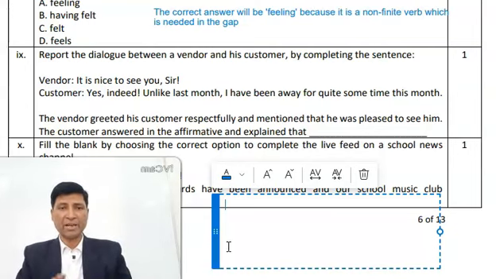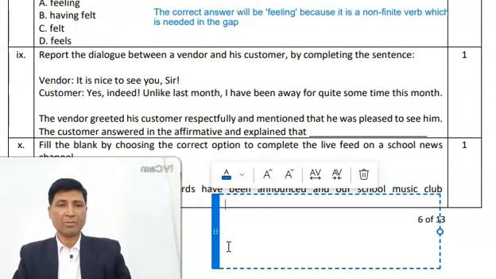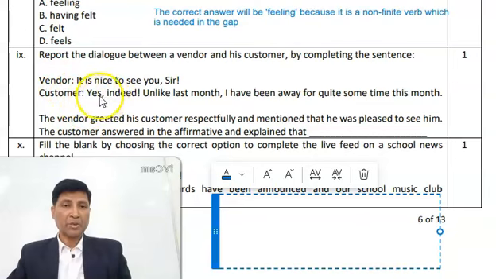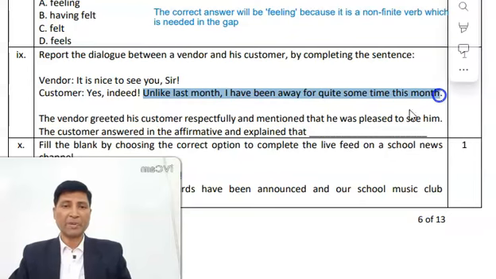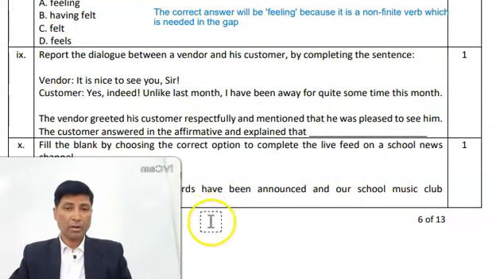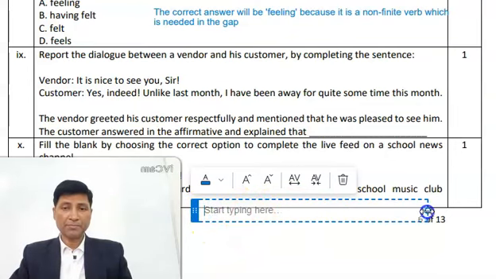So already the statement is given. I am not writing the full statement. I am giving you just the answer. The vendor greeted his customer respectfully and mentioned that he was pleased to see him. The customer answered in the affirmative and explained that. So the customer answered in the affirmative till here. Indeed, unlike last month, I have been away for, so your statement should start from here. Means you have to transform it from here. So your answer should begin from here. Explain that.